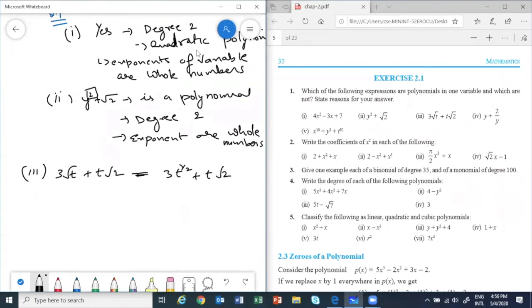Since the exponents are not whole numbers, it is not good. So we will say it is not a polynomial, as the exponent of t is not a whole number.